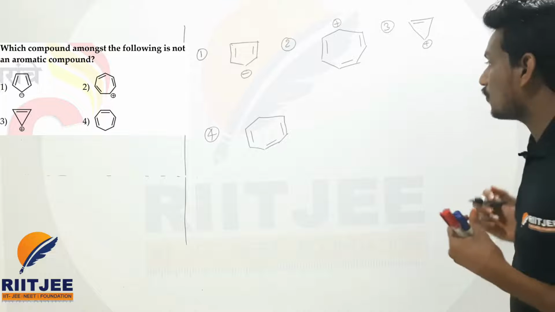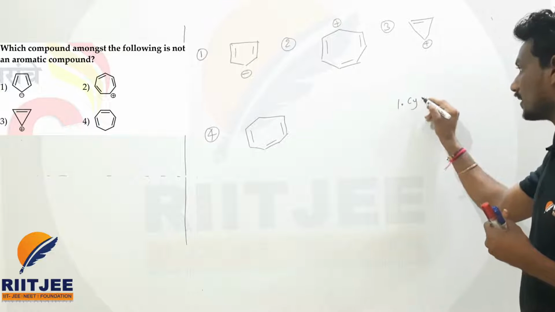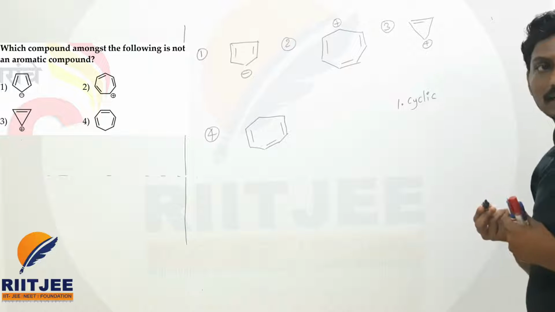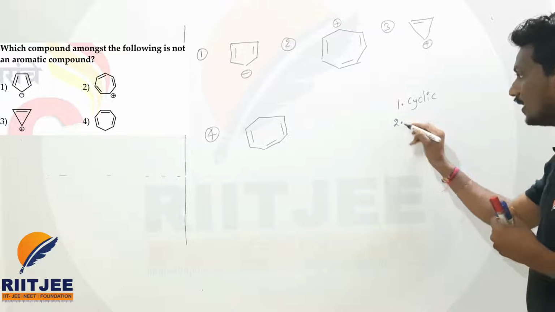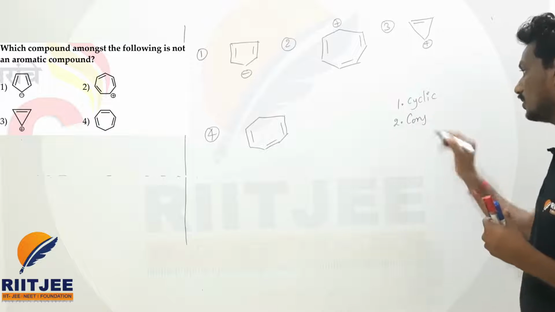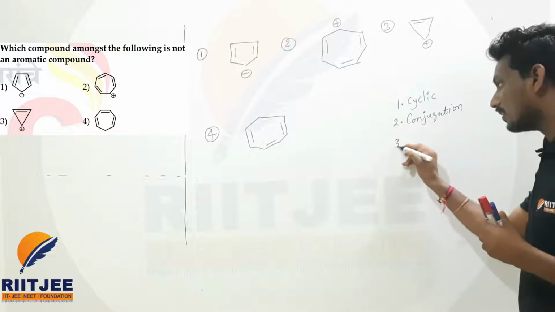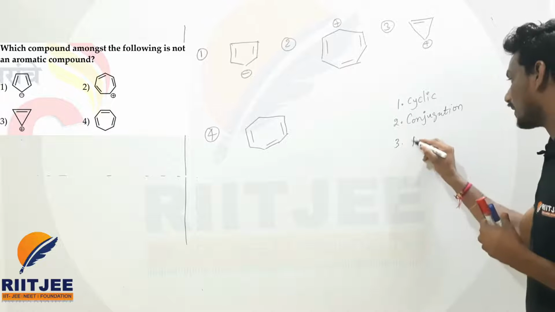First we should know the conditions for aromatic. The compound should be cyclic. The second condition is it should have conjugation throughout the cycle. The third one is that the compound should be planar.